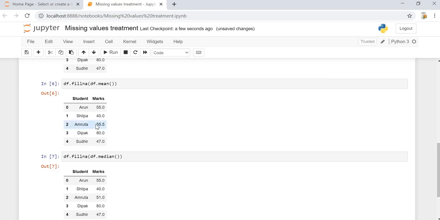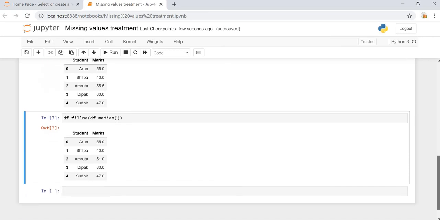Notice that here the mean is 55.5, so it is replacing it with the mean, which is 55.5. Here the median is 51, so it is replacing with the median value of 51. If you don't know how to calculate the mean and median, we already have videos on it in the prerequisites of machine learning model playlist. I will encourage you to go ahead and check it out. I will also link it in the I button and in the description below for your reference.